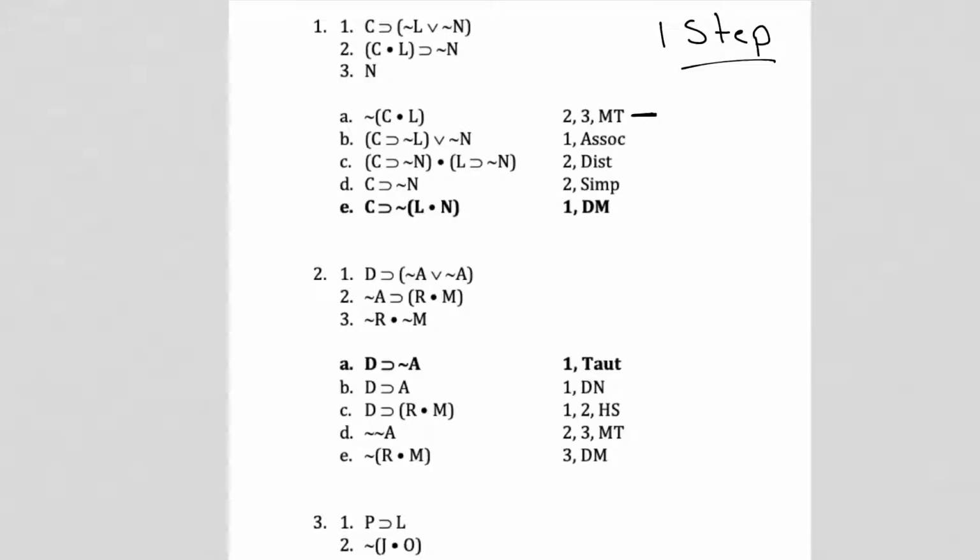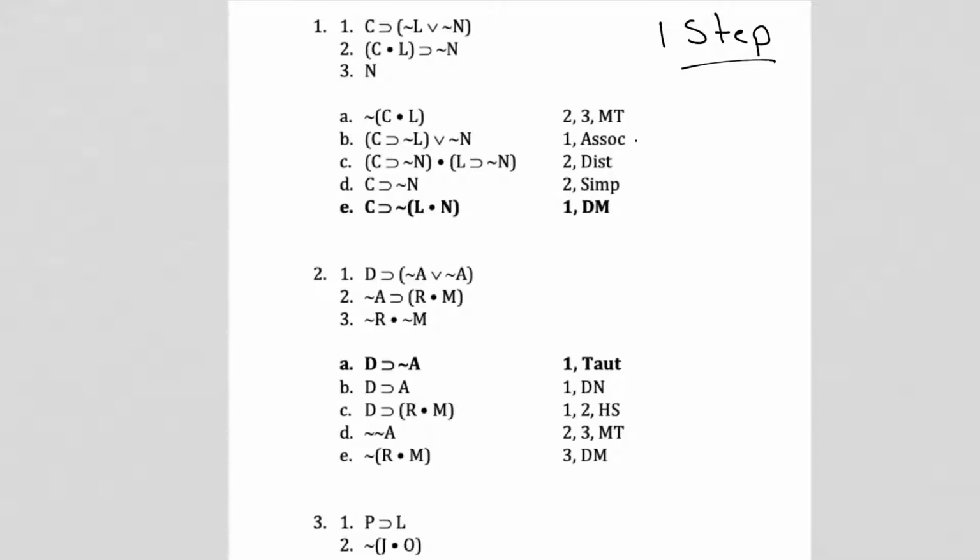So they're saying 2 and 3, so right here and right here, modus tollens. So 3 is just in, and then you have the negation over here. Now, if you guys look at the official rule, technically, you should do this first. Add a double negation to n, and then you could use 2 and 4 and get modus tollens. So, as a result, A is not the answer.